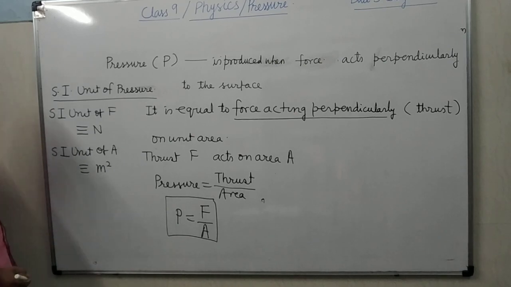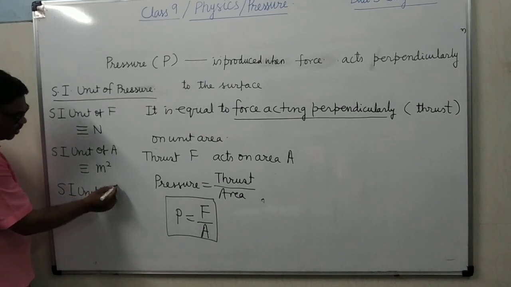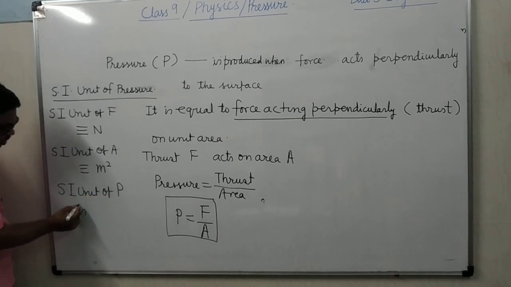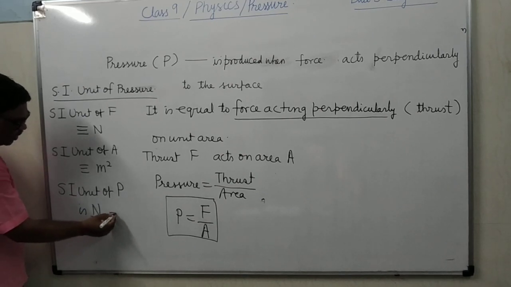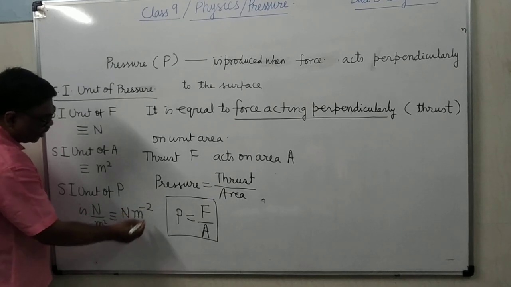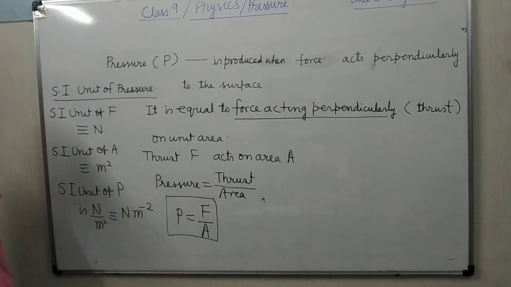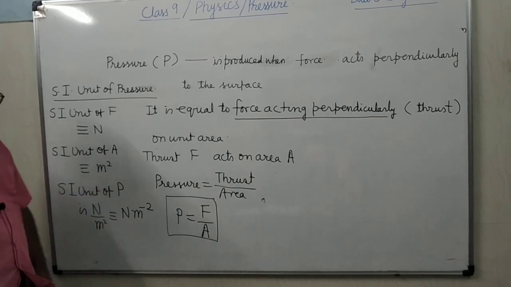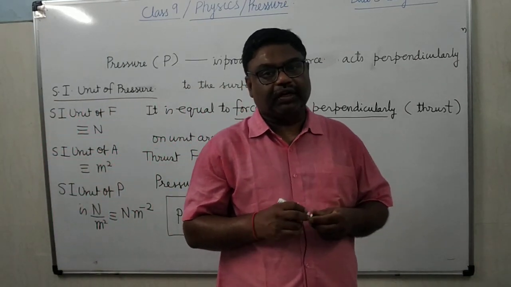So the SI unit of pressure is Newton upon meter square, or we can say Newton per meter square. Since there is a negative power, you write per meter square.